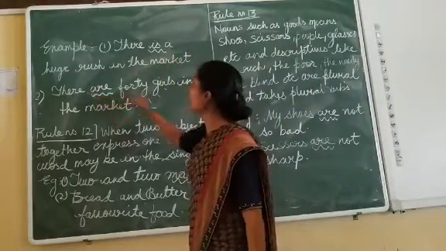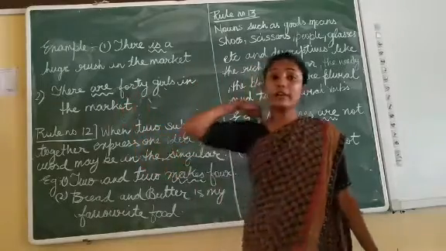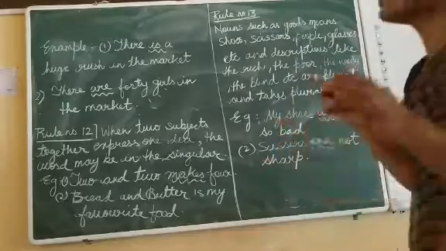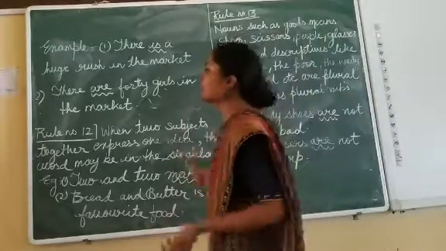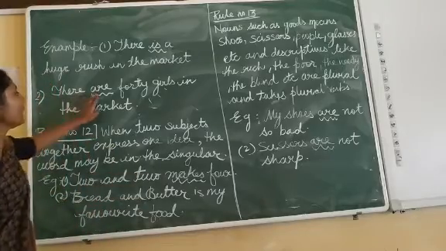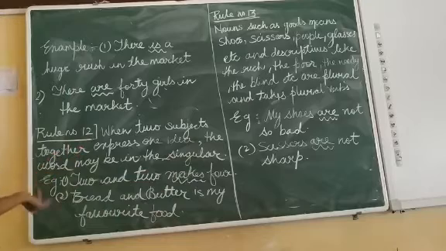Now, there are 40 girls in the market. Now the quantity is specified. When the quantity is not specified, in that case we have to use is. When the quantity is specified, when the number is specified, in that case we have to use are. See, there are 40 girls. Obviously I have the exact amount. That is why I am going to write are over here.